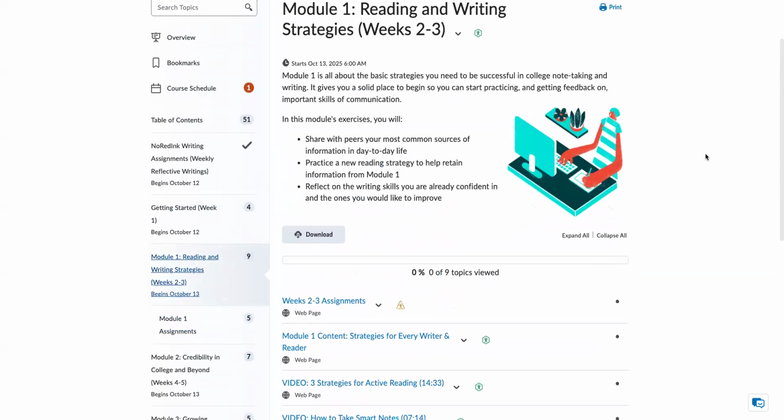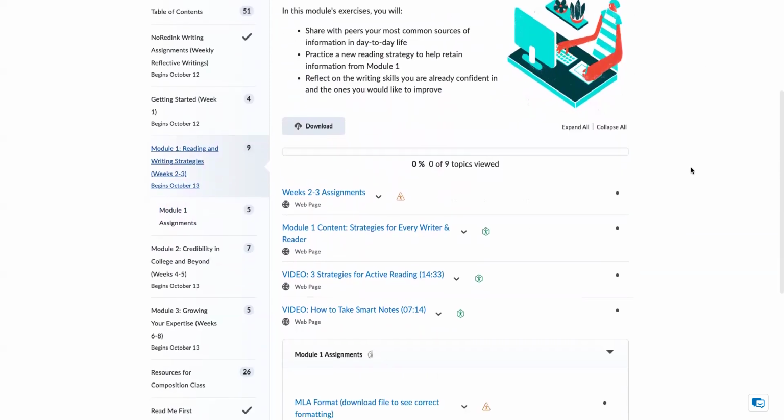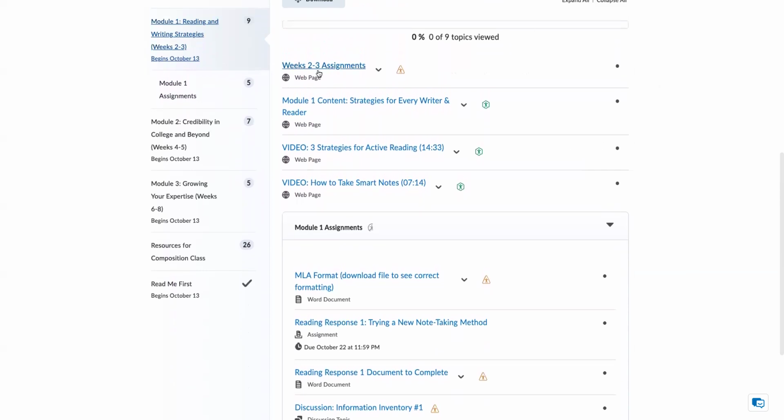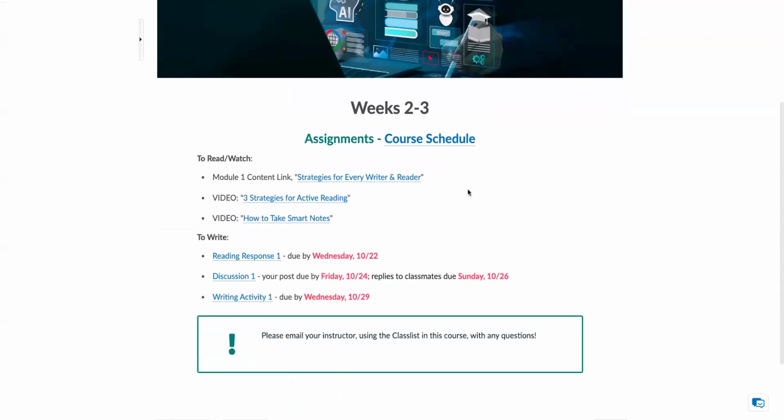These are the basic strategies you will need to be successful in college. It's going to talk about note-taking and writing. And it has your weeks 2 and 3. So you'll be in Module 1 for 2 weeks. If you click on that, it tells you what you will need to read and what you will need to